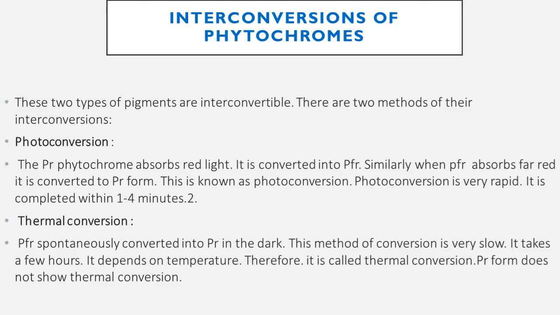Interconversion of phytochromes. These two types of pigment are interconvertible. There are two methods of their interconversion: photoconversion and thermal conversion. First is photoconversion. The PR phytochrome absorbs red light and is converted into PFR. Similarly, when PFR absorbs far-red light, it is converted to PR form. This is known as photoconversion, and photoconversion is very rapid. It is completed within 1 to 2 minutes.